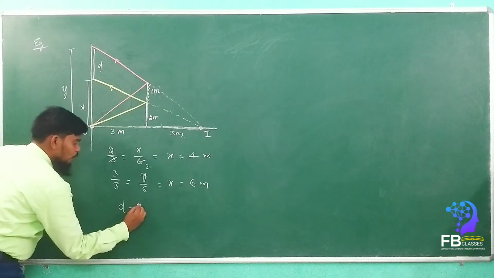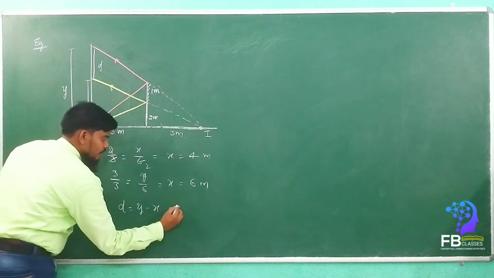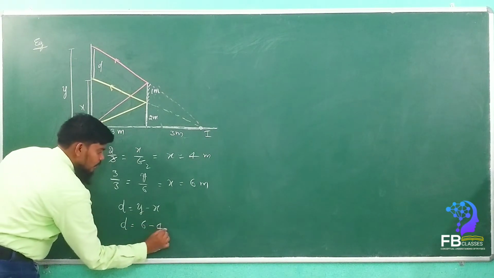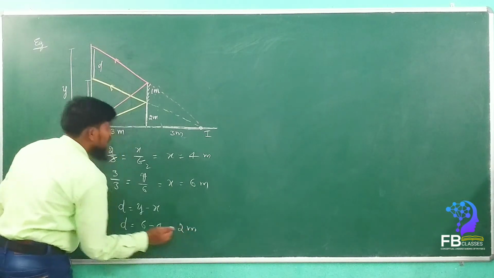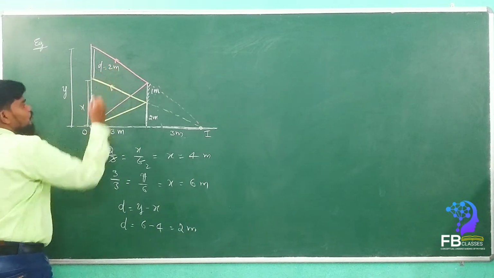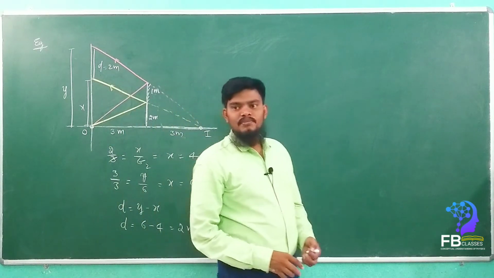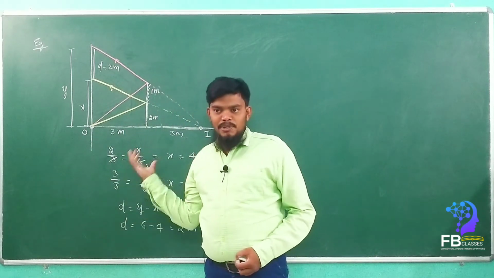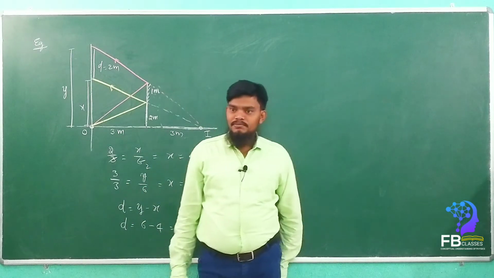Then d is equal to y minus x. Yes or no? Yes, sir. So d is equal to 6 minus 4, that is equal to 2 meters. So d is equal to 2 meters. Are you getting my point? Yes or no? So shall we take another example with the same method, or go for a different method?